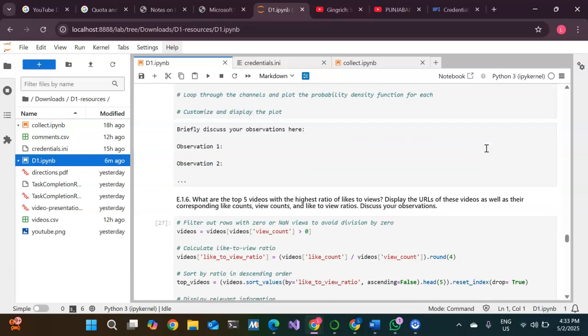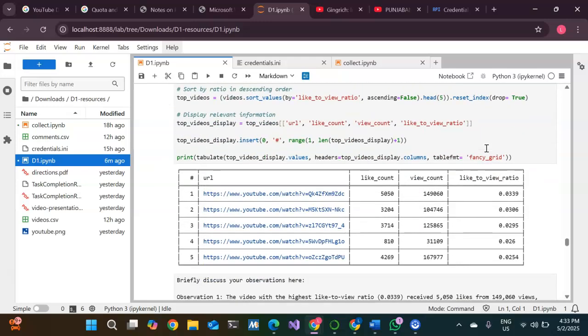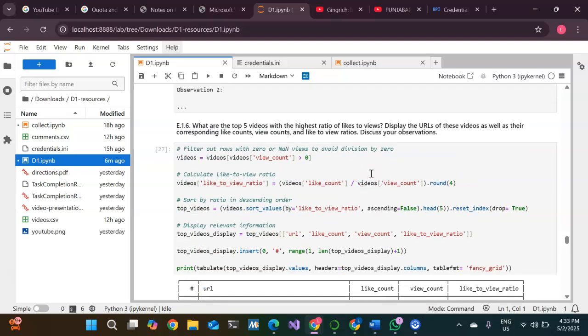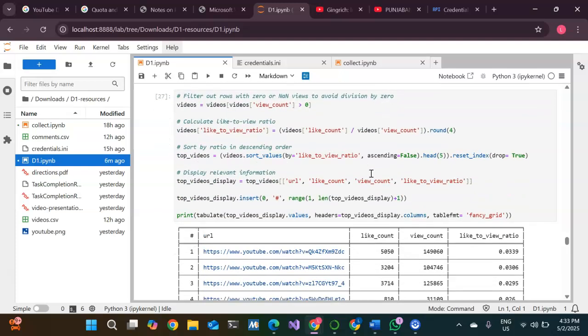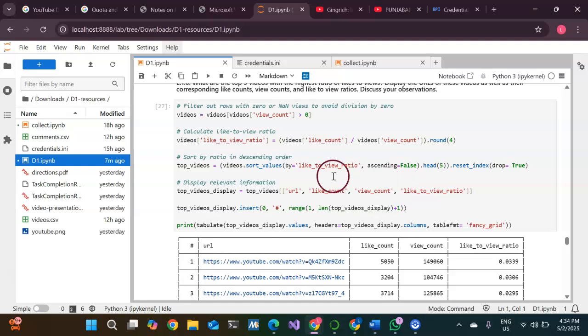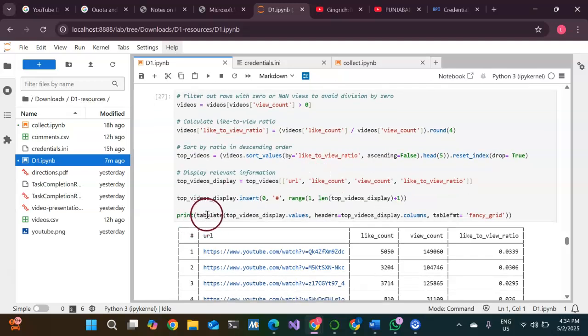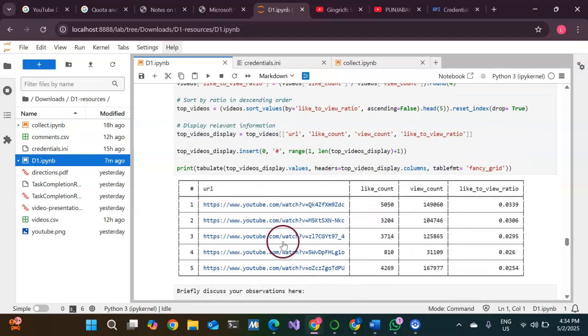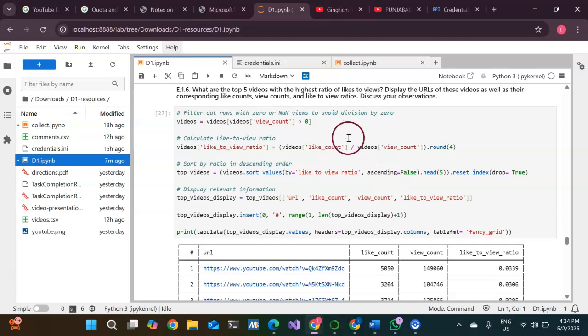Now if we move on to e.1.6, in this I calculated the like to view ratio for each video to determine which videos were most appreciated, like related to their view count, and the top 5 were displayed in a structured table. Here I used this tabulate library to create this beautiful table, and I provided URL links, like count, view count, and like to view ratio for that. Here's the code for that.